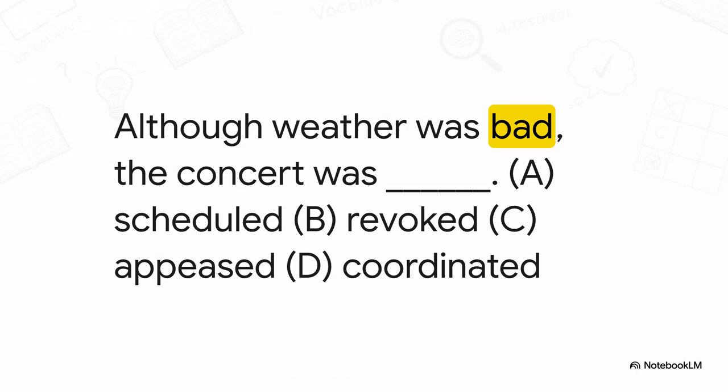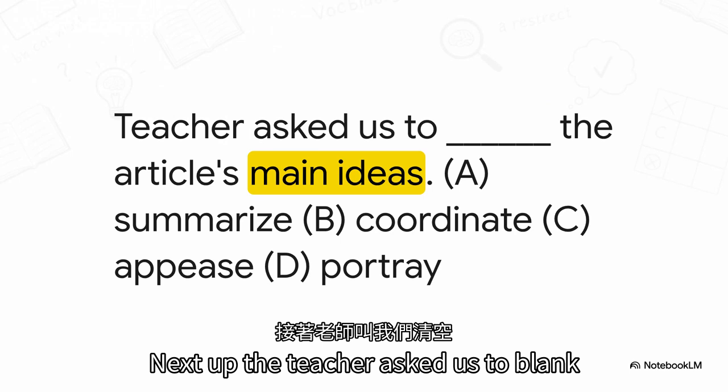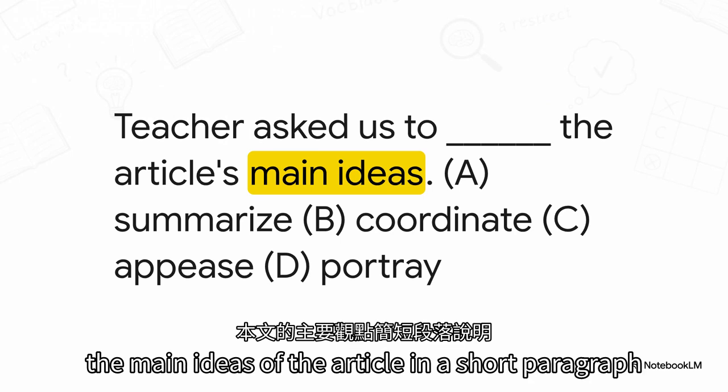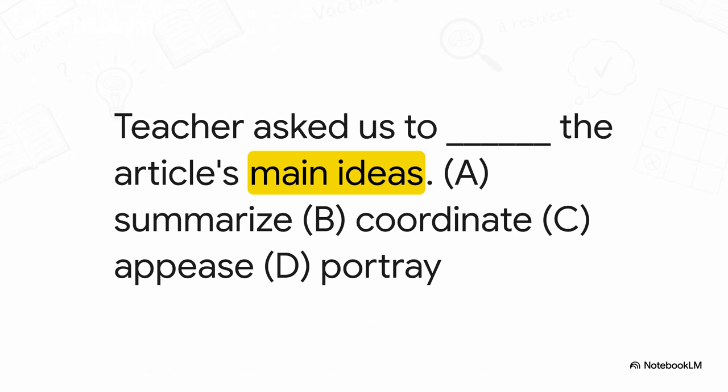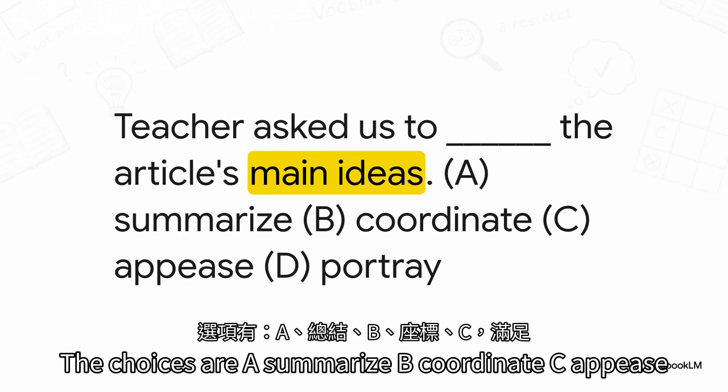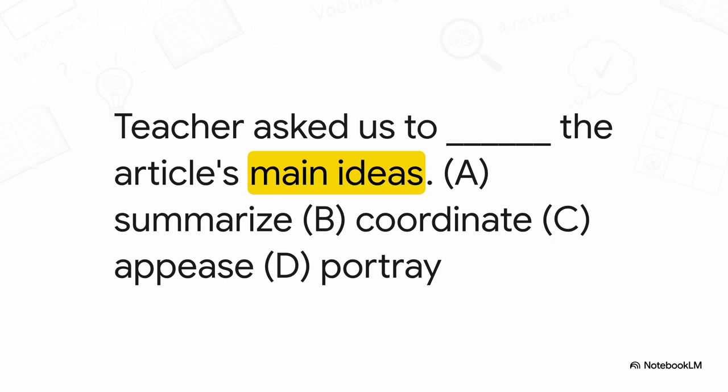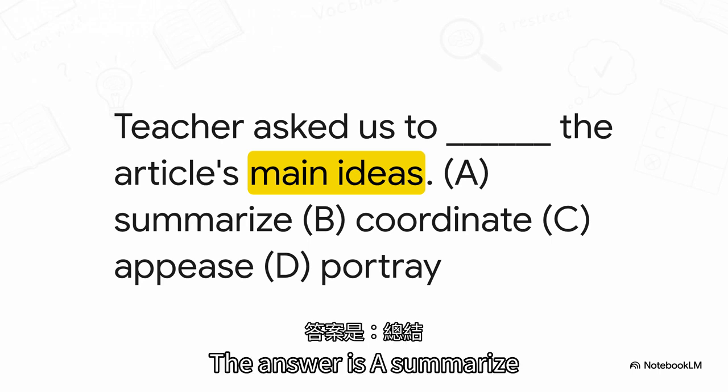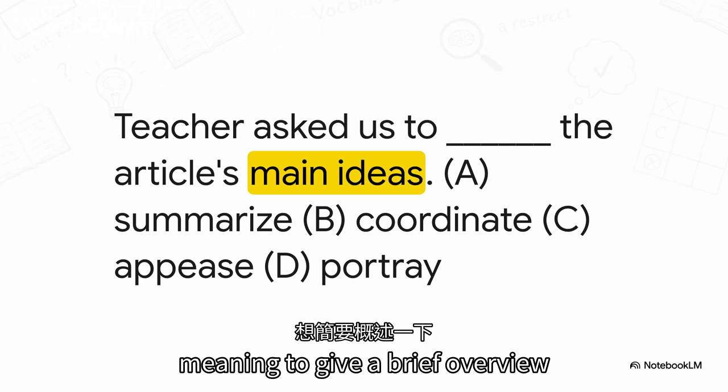Jot those down. Next up, the teacher asked us to blank the main ideas of the article in a short paragraph. The choices are A, summarize, B, coordinate, C, appease, and D, portray. Give it a guess. The answer is A, summarize, meaning to give a brief overview.